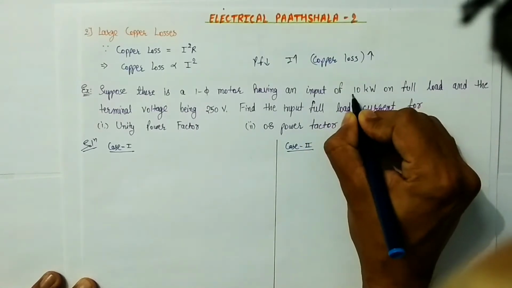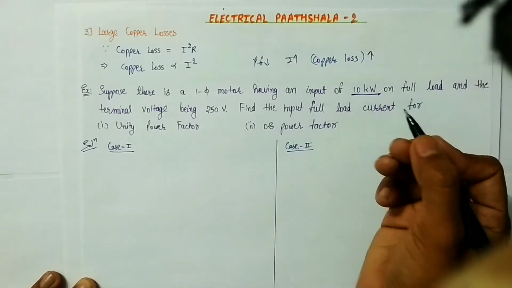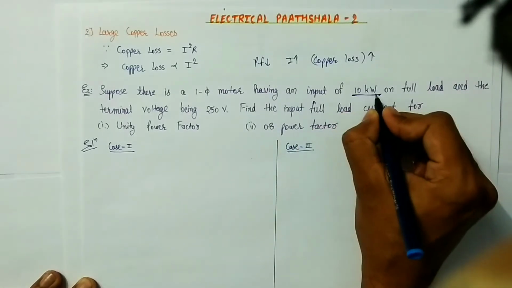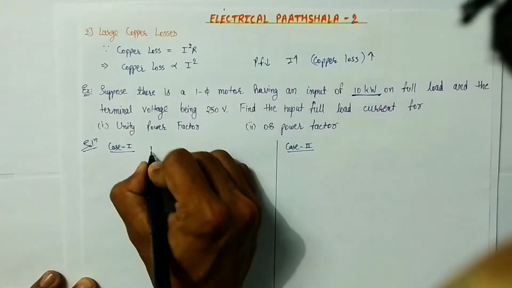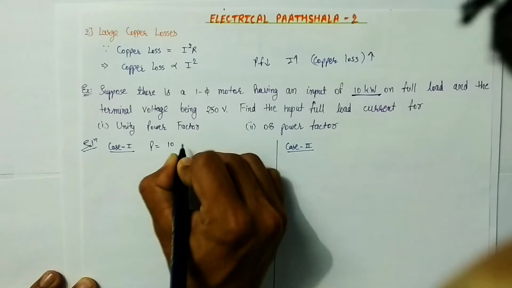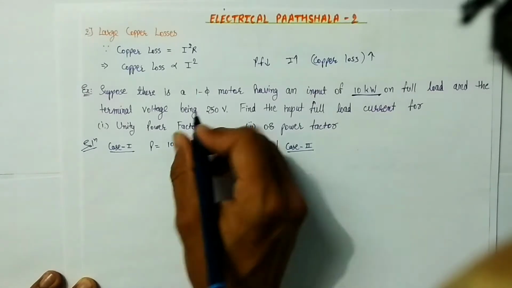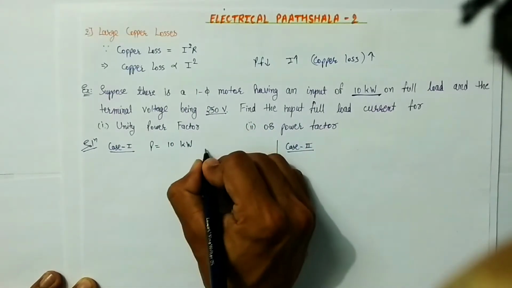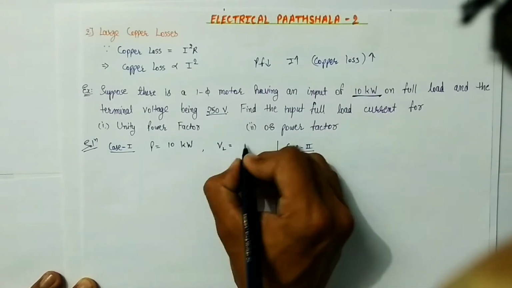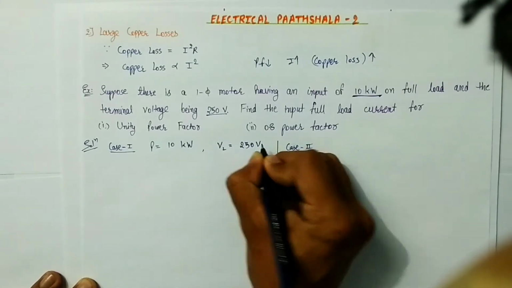So two things are given. 10 kilowatt input is given. So 10 kilowatts means that this is the active power, which is P, 10 kilowatt. And the second thing is 250 volts, which is the terminal voltage, 250 volts.